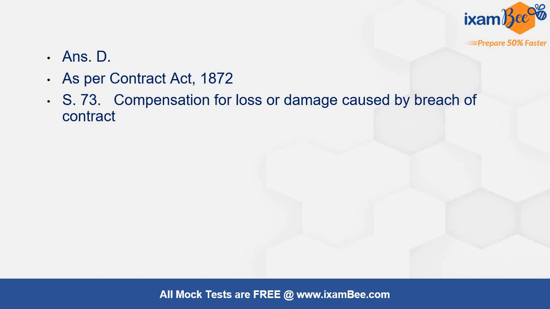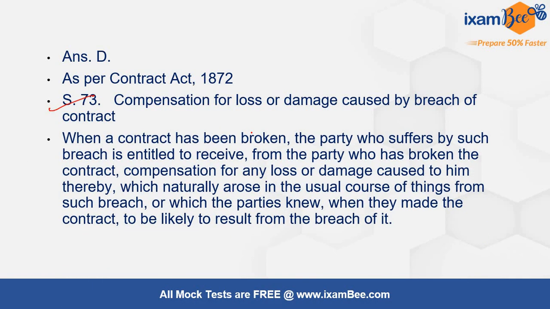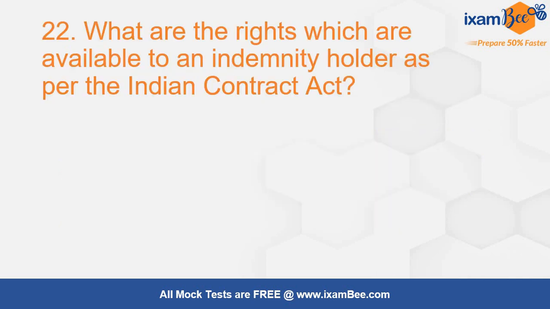If you refer Contract Act 1872, section 73 is the provision that is talking about compensation for loss or damage caused by breach of contract. When a contract has been broken, then the party who suffers by that breach is entitled to receive from the party who has broken the contract any compensation for any loss or damage which naturally arose in the usual course of things, or which the parties knew when they made the contract to be likely to result from the breach.